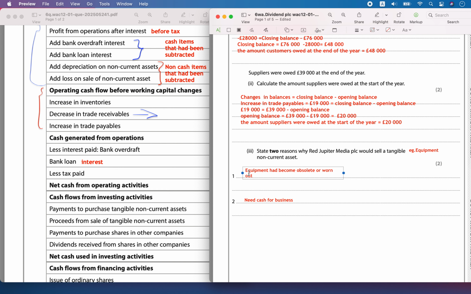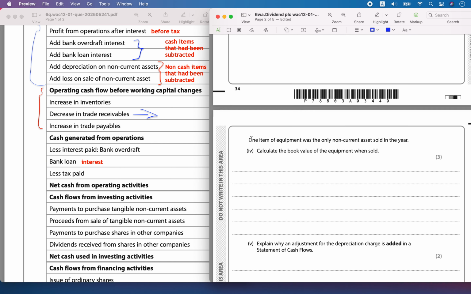Either you need new equipment as the old equipment had become obsolete, worn out or damaged, or I need cash for the business. Those are the two reasons when I would sell my tangible non-current asset.